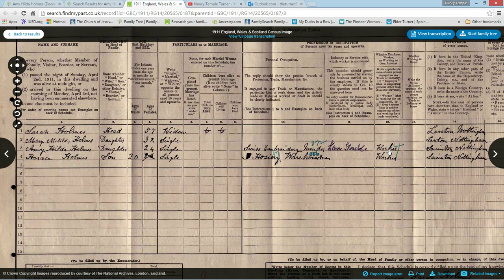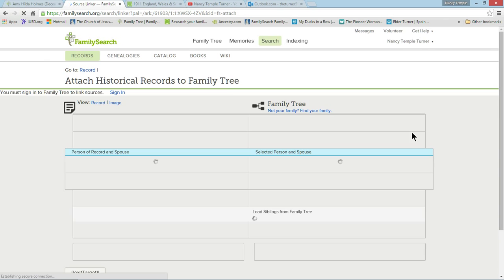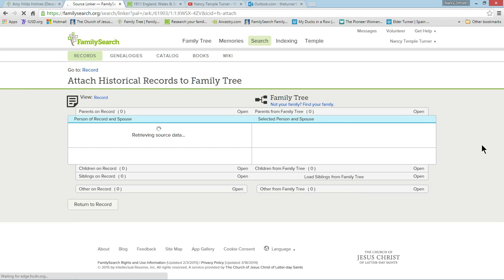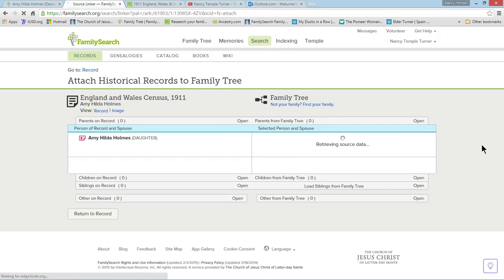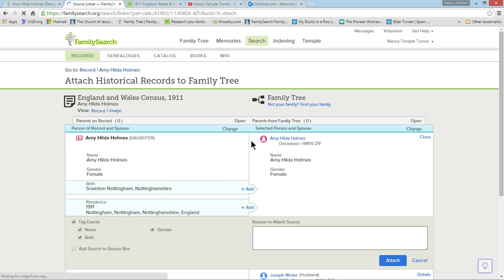And it gives their occupations. And it also gives where they were born, which I don't even know how you say that, but Snighton, Nottingham. I shouldn't even try to say those names without knowing what they are. So this is a pretty good source. I think this is probably her, or at least I could start. And let's go ahead and attach this record to her. Unfortunately, it was indexed, I believe, as just an individual record. So I'm not going to get the mother and those other 2 siblings on here, but at least for now I can get this much information in and then search again.